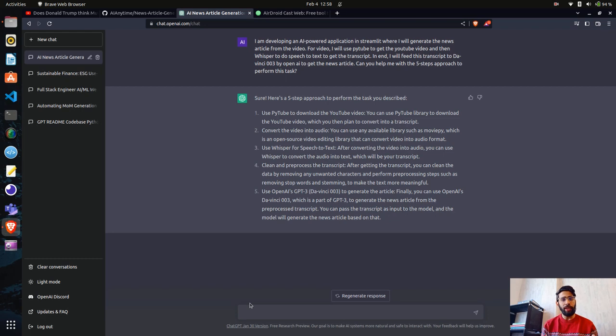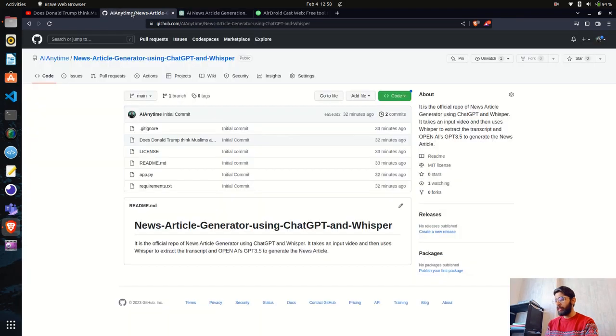And then once we have the audio, we use the Whisper model to perform speech to text. We'll extract the transcript out of that audio file. Once we have the transcript, we will do the prompt engineering with the help of the OpenAI API, and we'll be using DaVinci 3, which is the most capable model of OpenAI at this moment, also called GPT-3.5. And in the end, we'll have the option to download both the transcript and the news article.